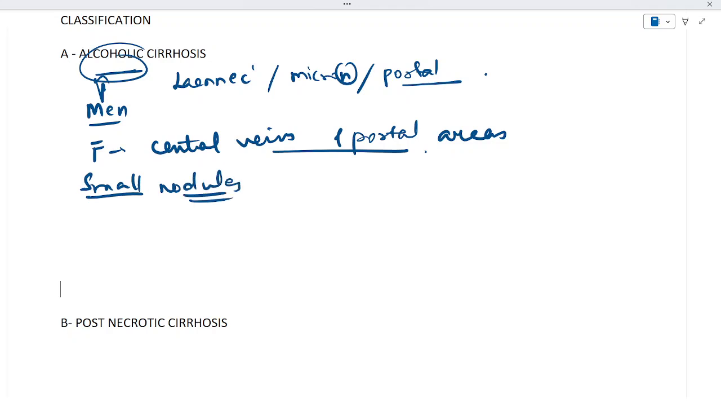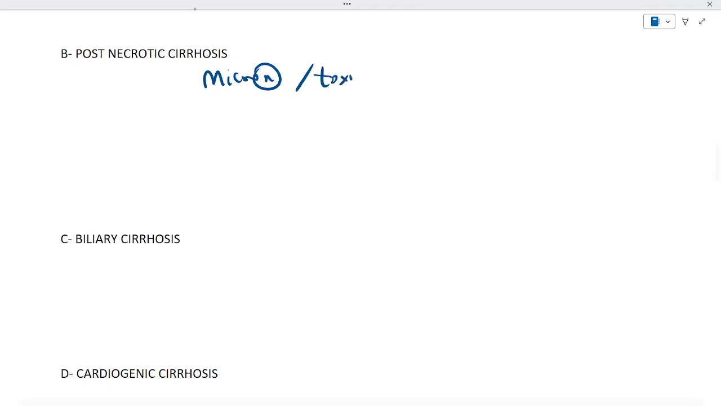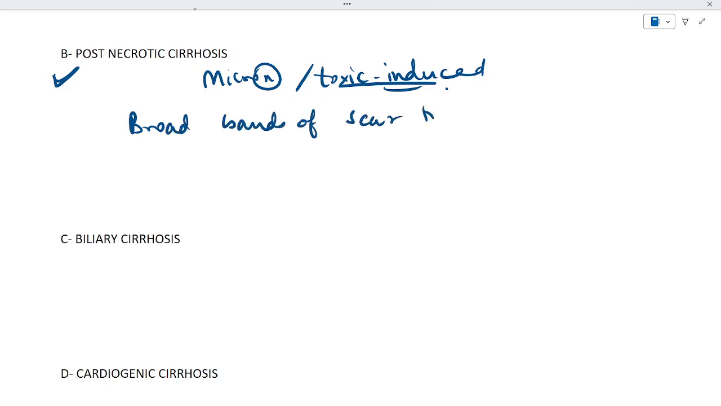The second type is post-necrotic cirrhosis. The other name for it is macronodular, or you can also call it toxin-induced cirrhosis. It is the most common form of cirrhosis of liver seen worldwide, and here one can see broad bands of scar tissue. It is caused by post-acute viral B and C hepatitis and post-intoxication with industrial chemicals, and this is more common in females.